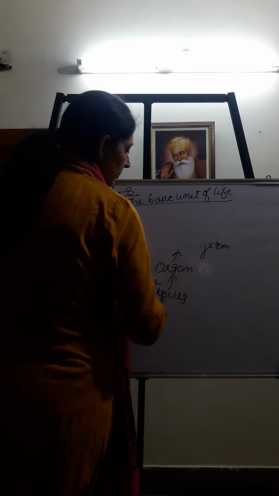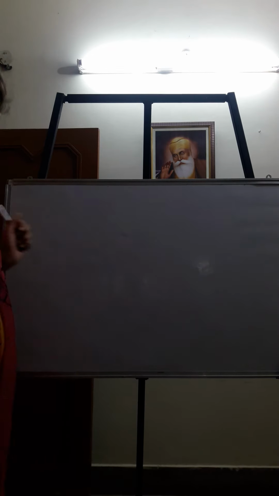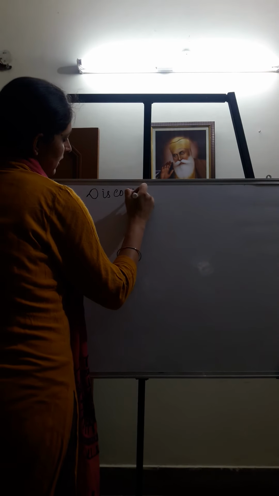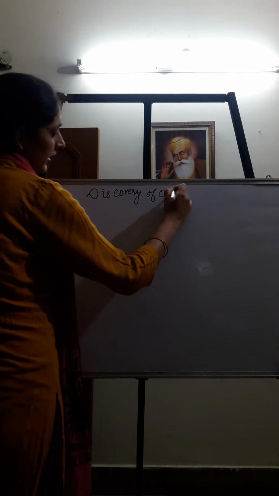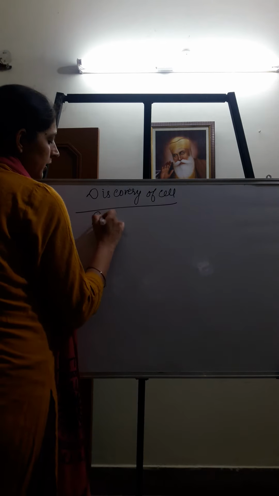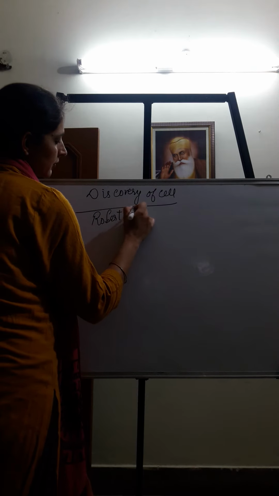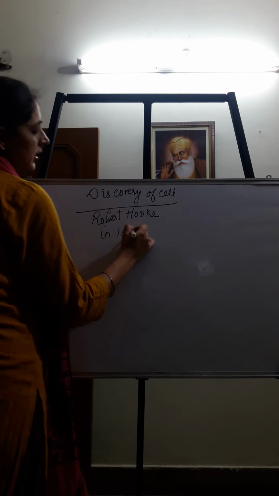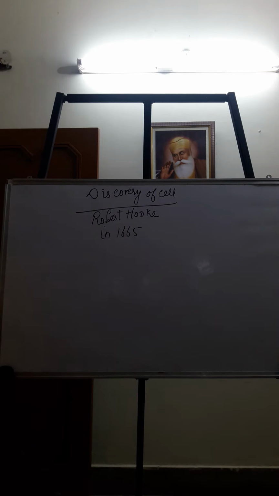Next we will be talking about the discovery of the cell. You must have studied this earlier as well. Robert Hooke was the scientist who first discovered the cell in 1665. He discovered the cell in the bark of a tree.